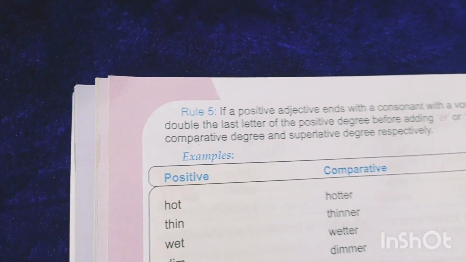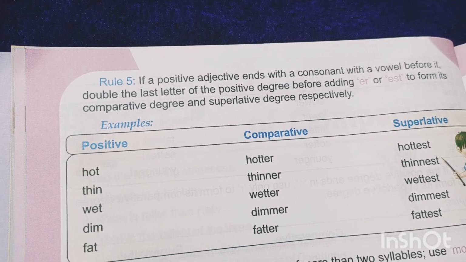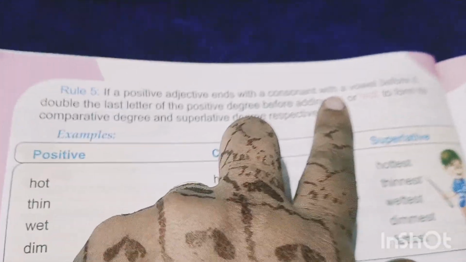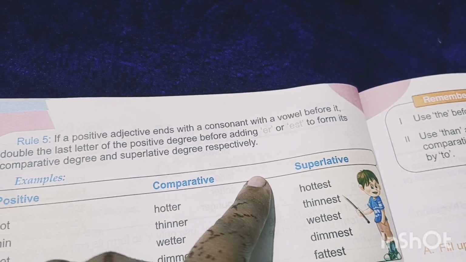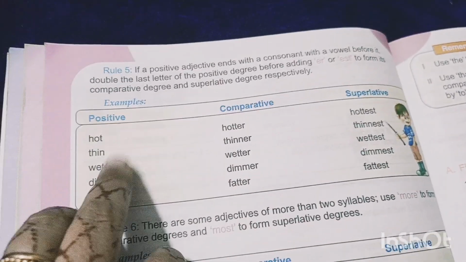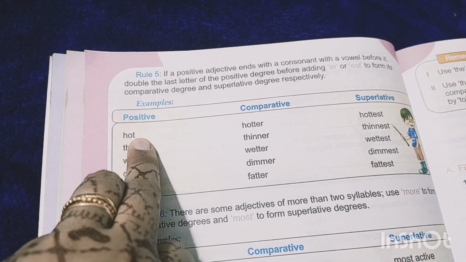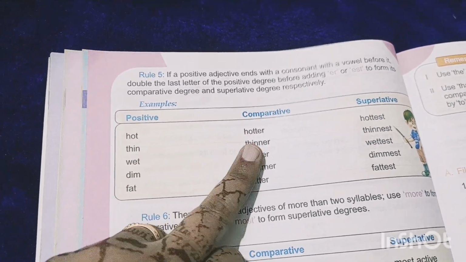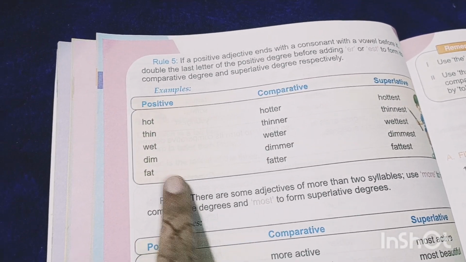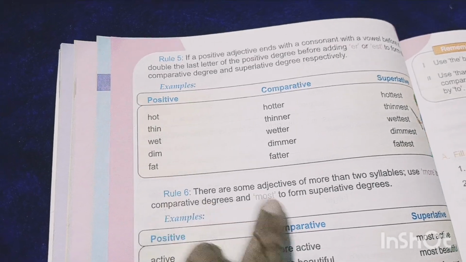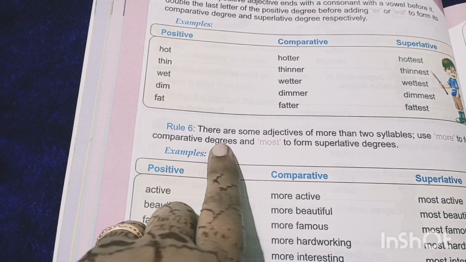Okay, we have two more rules. This rule says if a positive adjective ends with a consonant with a vowel before it, double the last letter of the positive degree before adding ER or EST. Let's see how. Hot: here a vowel and here a consonant, so we double the consonant. Hot, hotter, hottest. Thin, thinner, thinnest. Wet, wetter, wettest. Dim, dimmer, dimmest. Fat, fatter, fattest.